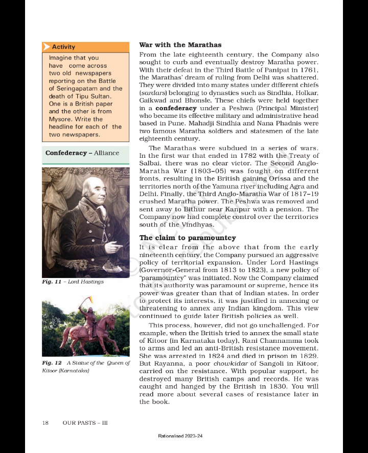Figure 12: A statue of the Queen of Kittur, Karnataka. This process, however, did not go unchallenged. For example, when the British tried to annex the small state of Kittur in Karnataka today, Rani Channamma took to arms and led an anti-British resistance movement. She was arrested in 1824 and died in prison in 1829. But Rayanna, a poor Chokada of Sangoli in Kittur, carried on the resistance. With popular support, he destroyed many British camps and records. He was caught and hanged by the British in 1830. You will read more about several cases of resistance later in the book.